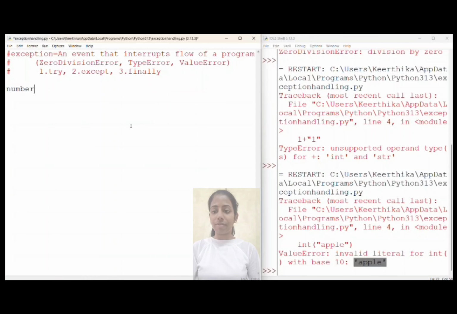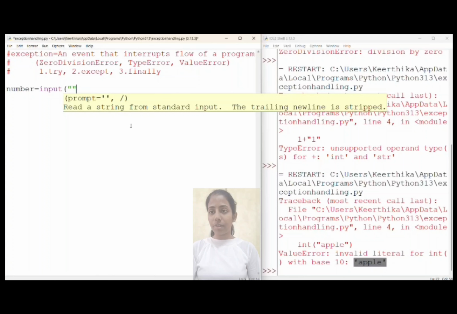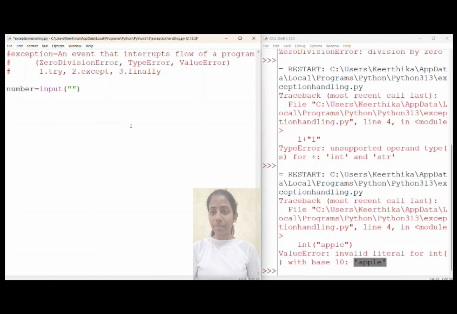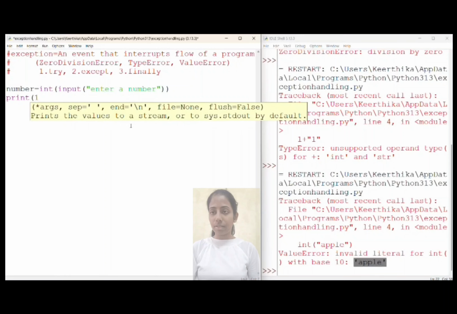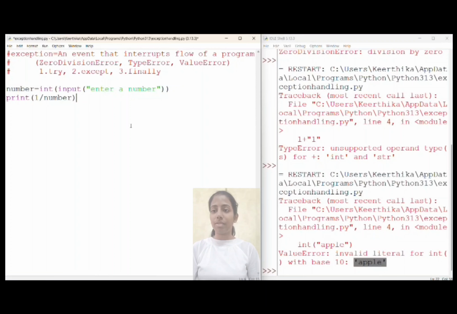So let's say we have a number. Let us take an input from the user, enter a number, and now let us typecast this into an integer. Now let us print the division in the next line: let us divide 1 by the number which we took from the user.